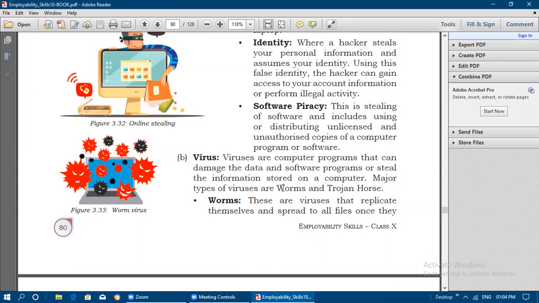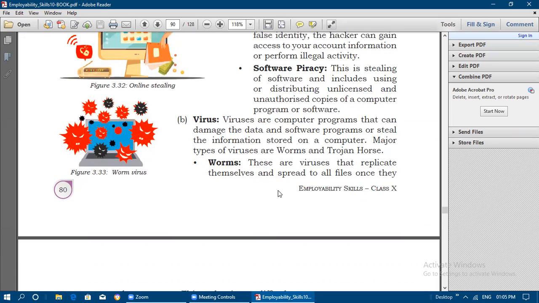Next is virus. A virus is also a kind of threat. Viruses are computer programs that can damage the data and the software programs or steal the information stored in the computer. First it will damage the data or the software programs, or it may steal the information stored on a computer. So in that way we have a lot of viruses. Major types of viruses are worms and Trojan horse.